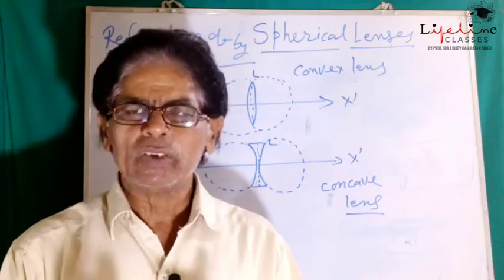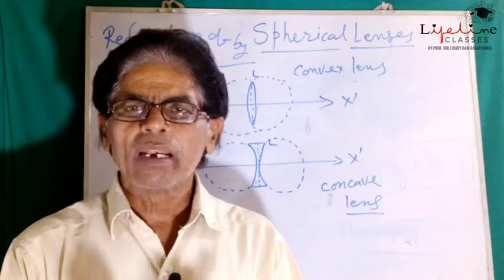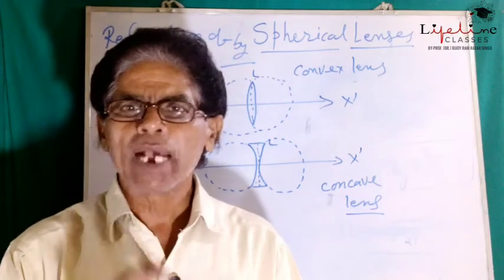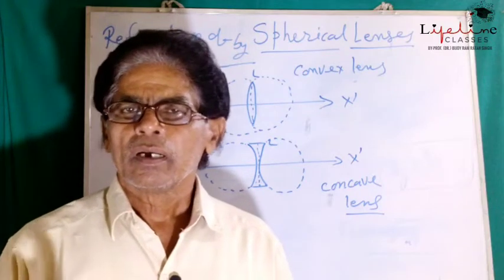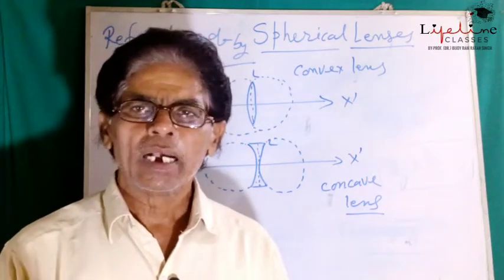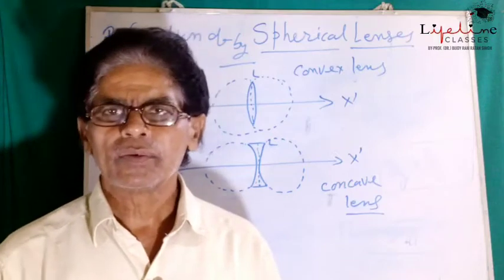So these spherical lenses may be of two types. One is called convex lens and another is called concave lens.